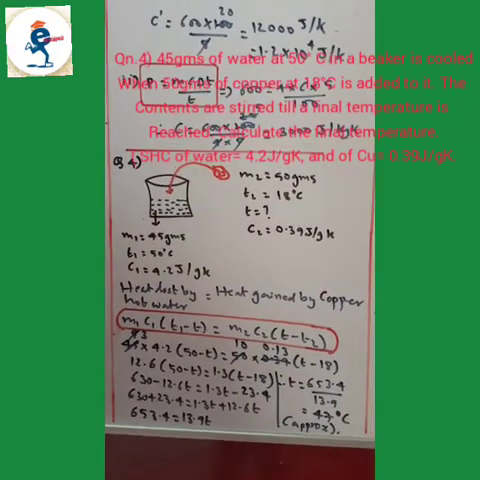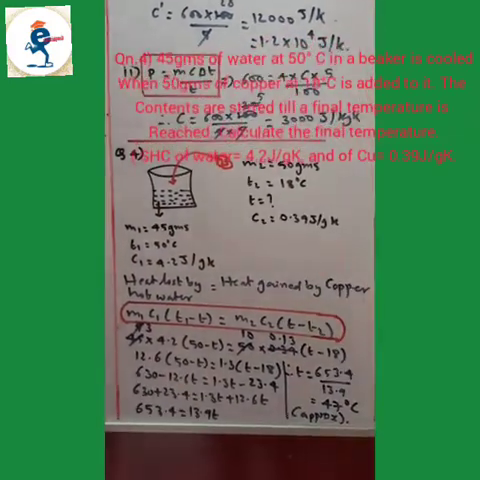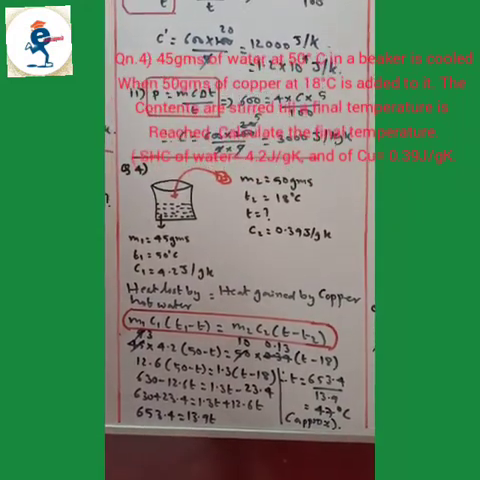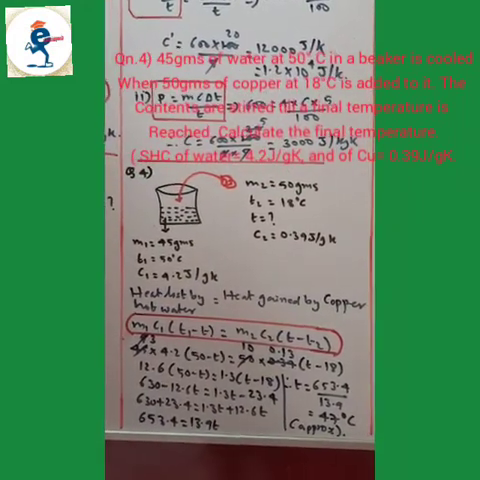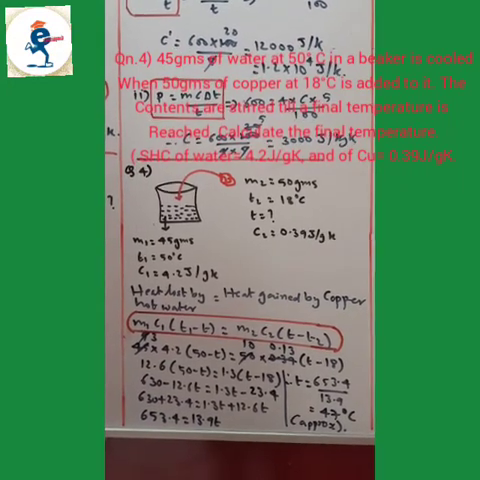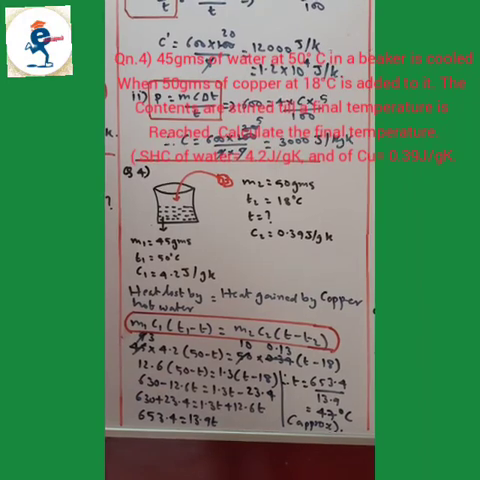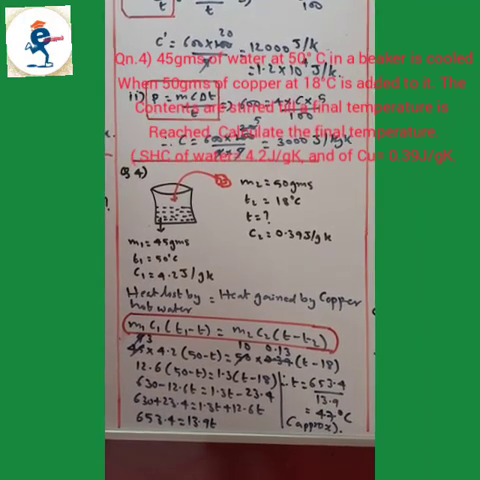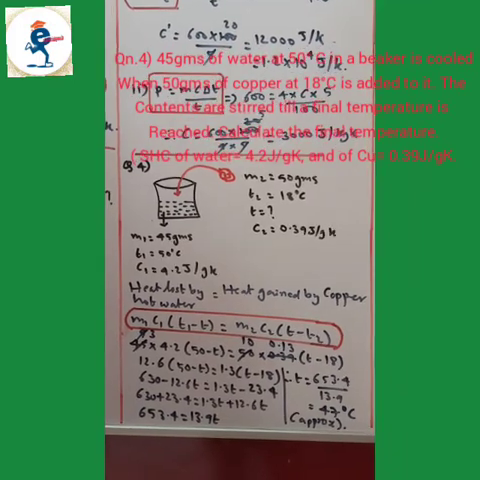Now fourth question. 45 grams of water at 50 degrees Celsius in a beaker is cooled when 50 grams of copper at 80 degrees Celsius is added to it. The contents are stirred till the final temperature is reached. Calculate the final temperature. Now they have given the specific heat capacity of copper, 0.39 joules per gram Kelvin, and that of water, 4.2 joules per gram Kelvin.